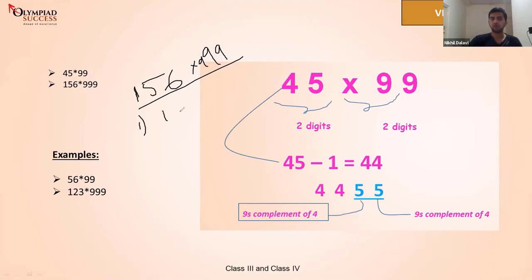155. 155 is the answer of the first step. So what do we do in the second step? We write 155 and we put dashes. How many dashes will I be putting here? Yes, you guys are right. That's 3 dashes.